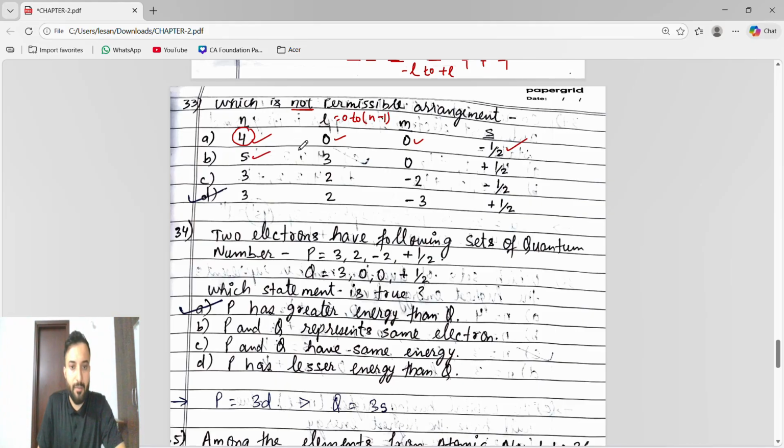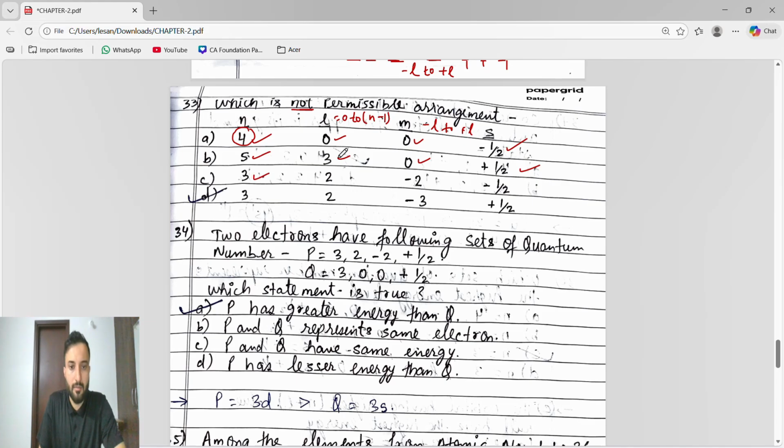If n is 5, L is 3 is possible. Yes, because if n is 5 then L is 0 to 4. So 3 will come, 3 is possible. If L is 3, M 0 is possible. Yes, because the M formula is minus L to plus L. If L is 3 then it is minus 3 to plus 3. 0 is possible. And S is either minus half or plus half, S is possible.